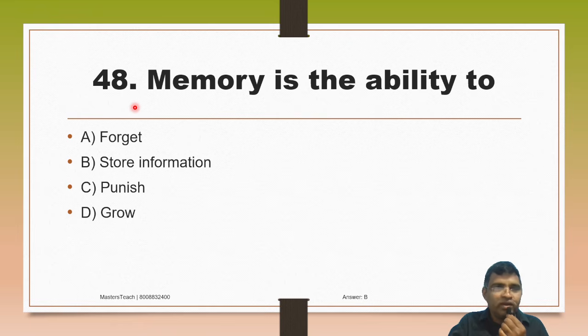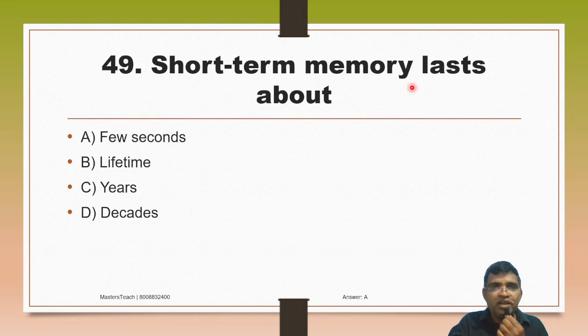So sorry, 48. Memory is the ability to A, forget, B, store information, C, punish, D, grow. Memory is the ability to store information, option B. Memory cards are like that. Memory is the ability to store information. Short term memory lasts about A, few seconds, B, lifetime, C, years.